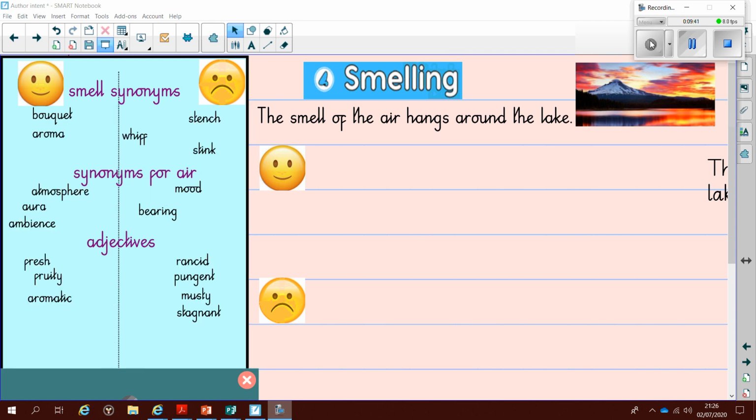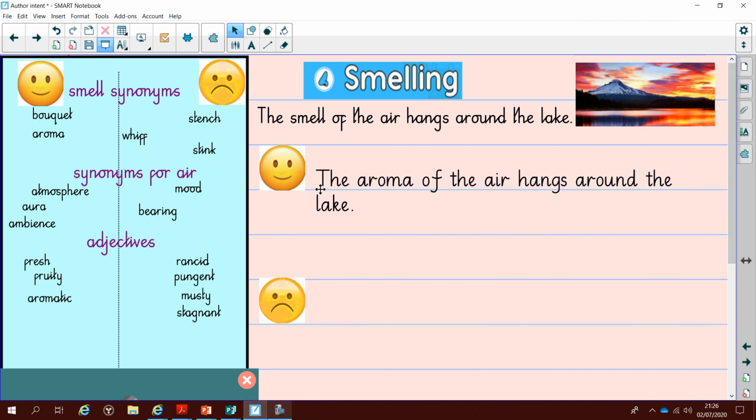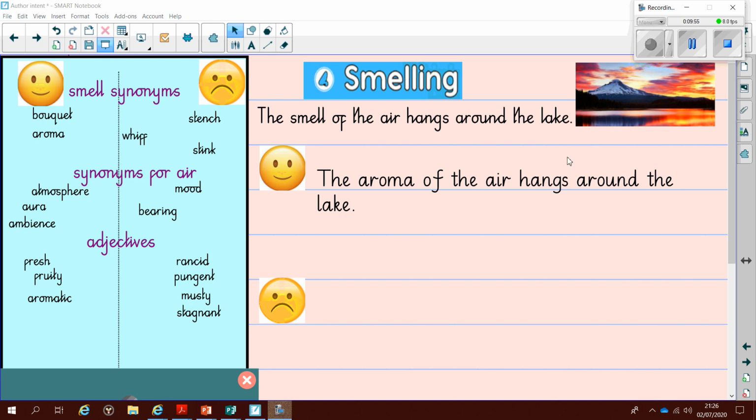So I've sorted out the words that I'm going to use into positive and negative. So let's see how that looks in the sentence. The aroma of the air hangs around the lake. So that's quite a positive one. I think maybe I'll change the word hang, because I think that's quite a negative sounding word as well. But I'll let you try and have a go at that. So pause the video, try and come up with your own positive sentence and your own negative sentence.